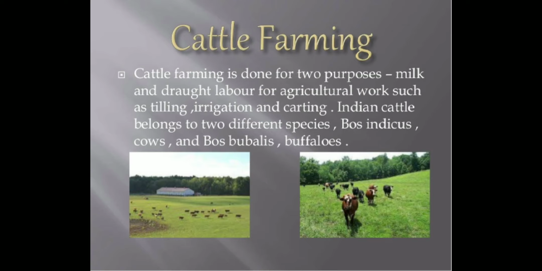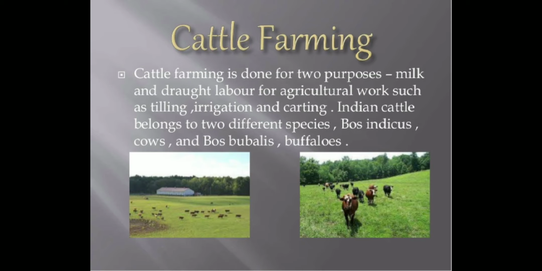First, we are talking about cattle farming. Cattle farming means rearing and caring for domestic animals, like milk animals and draught animals. These are the two kinds. We can domesticate them. Milk animals are like cow and buffalo. Sometimes we have questions like: name some Indian varieties of cow, give the foreign varieties of cow. American cow is there, the Indian desi cow is there, so you have to answer them.